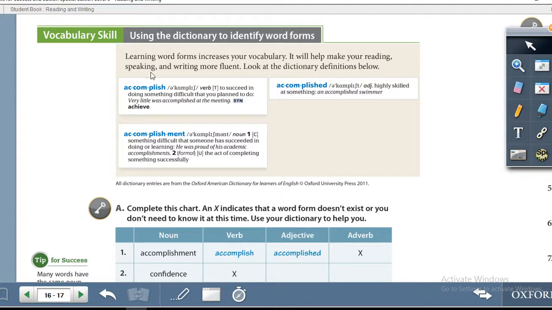Vocabulary skill. Using the dictionary to identify word forms. Learning word forms increases your vocabulary. It will help make your reading, speaking and writing more fluent. Look at the dictionary definitions below. So basically in this particular skill, they are teaching you how to use a dictionary to improve your reading, your speaking, your writing, and to help you be more fluent. If you go online and you use an online dictionary like Merriam-Webster, it will give you pronunciation as well.